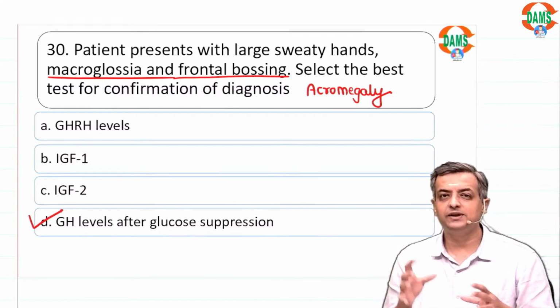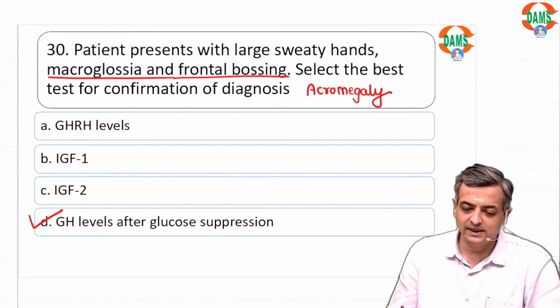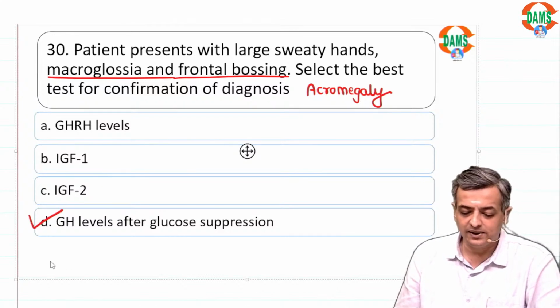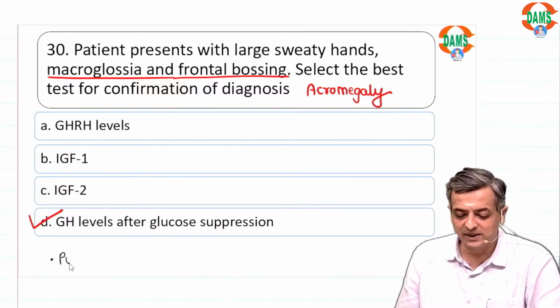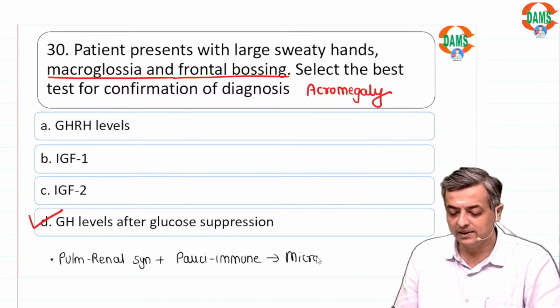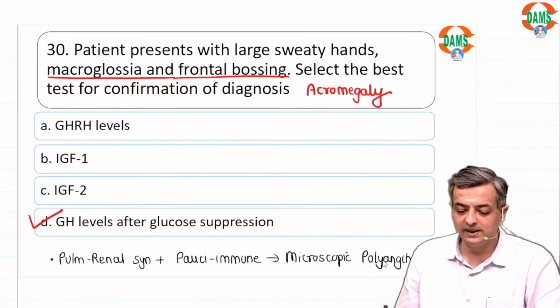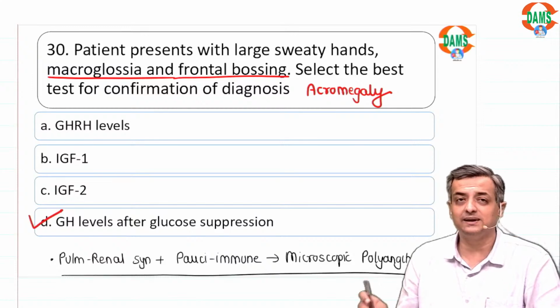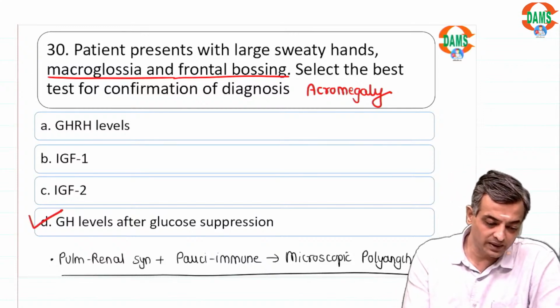I know that many students also reported that there was a case given related to the pulmonary renal presentation. There was pulmonary renal syndrome with pauci-immune deposit. Pauci-immune deposit was there, which was likely to be MPA, microscopic polyangiitis, vasculitis syndrome. The vasculitis syndrome, polyangiitis, all these are the recurrent topics we saw.